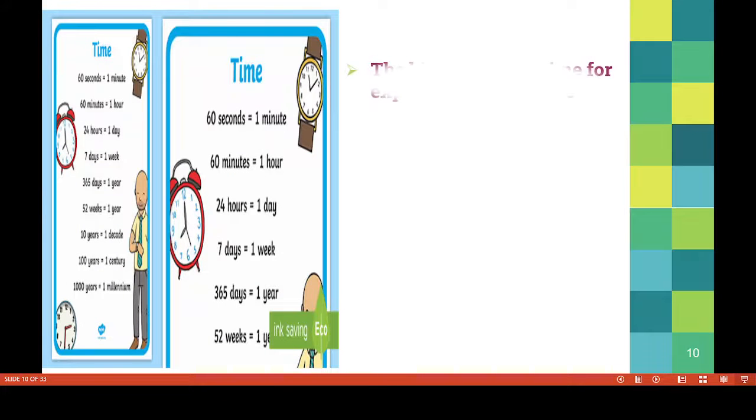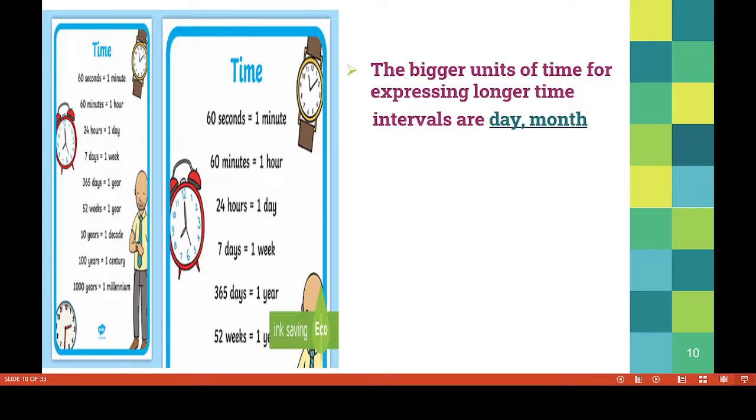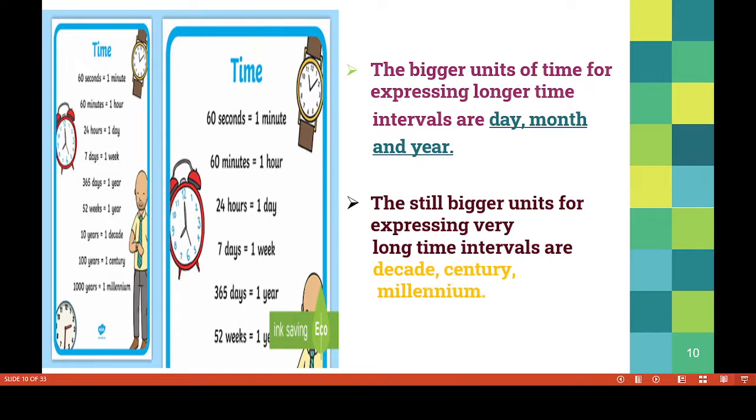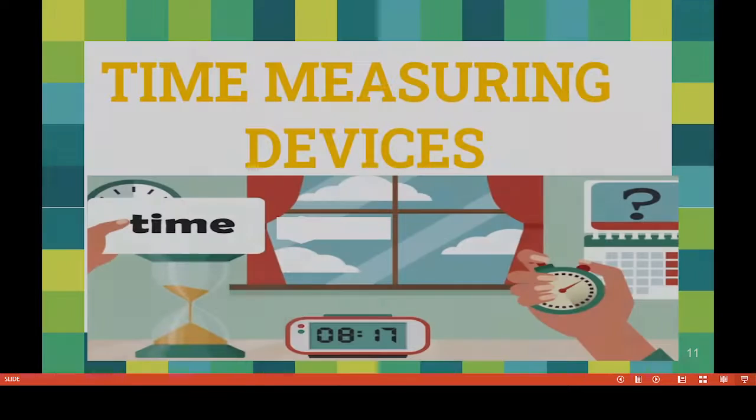And then, children, the bigger units of time for expressing longer time intervals are day, month and year. How many days are in a week? Yes, there are 7 days. And then 1 year equals 52 weeks. Still bigger units for expressing very long time intervals are decade, century and millennium. 1 decade equals 10 years, 1 century equals 100 years and 1 millennium equals 1000 years.